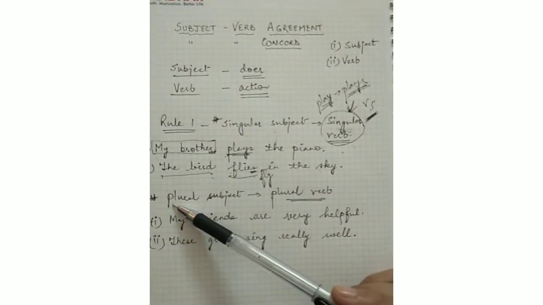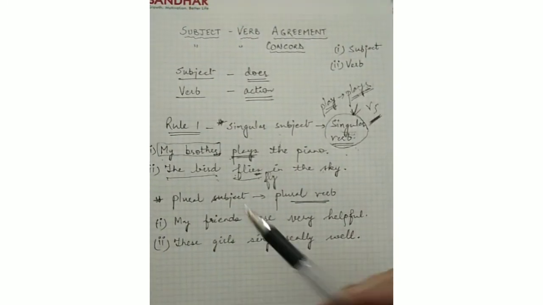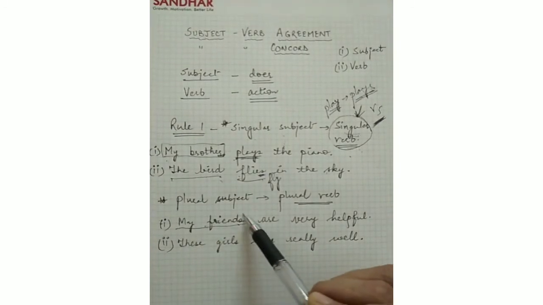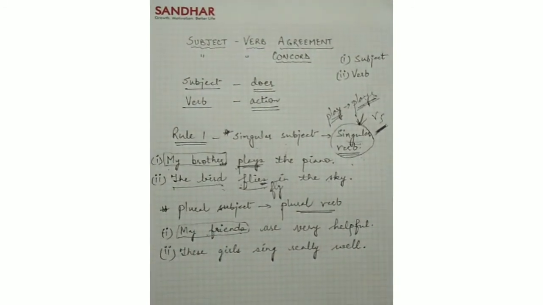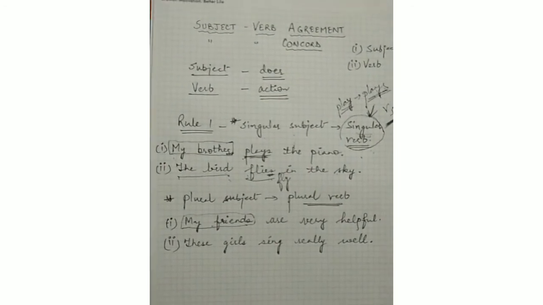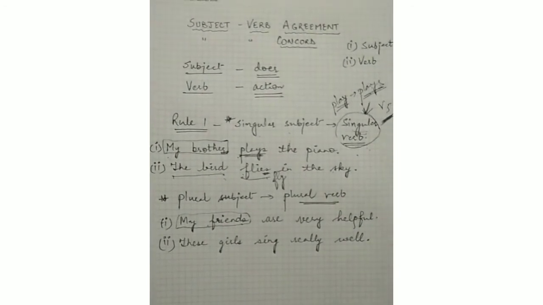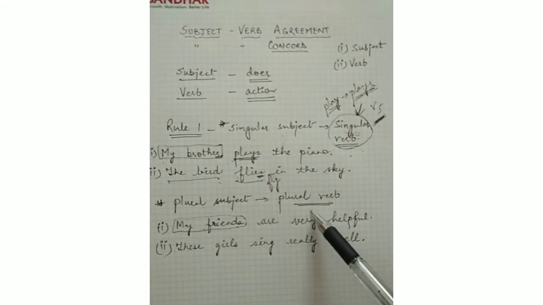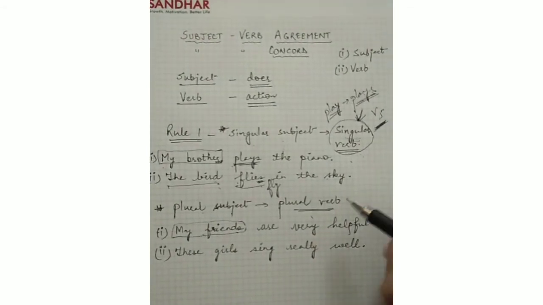Now we come to plural subject. Now plural subject is, like you can see here, I already told you, many. When the subject is many, it's plural, more than one. So whenever the subject is plural, the verb will also be plural. Now what is the plural form of verb?